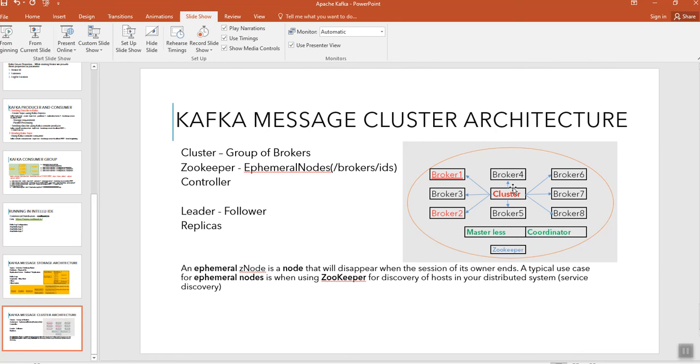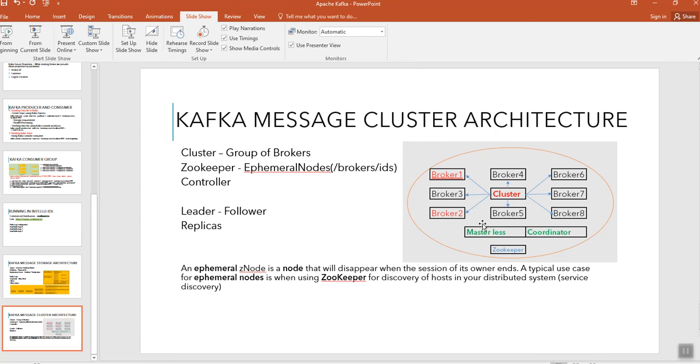Whenever we have such kind of architectures, we need to ask a couple of questions: who maintains these clusters, or who maintains these brokers inside the cluster, and who's going to take care of administrative tasks. In a typical distributed system, there will be one master node. That master node may contain a list of active cluster members, and at any given point of time it knows the state of each and every other member.